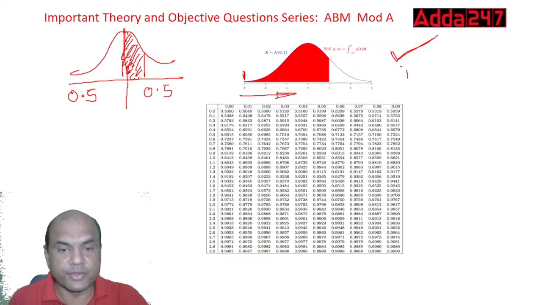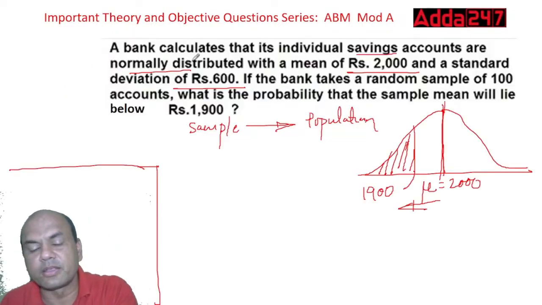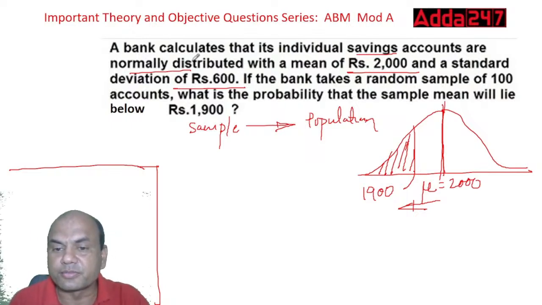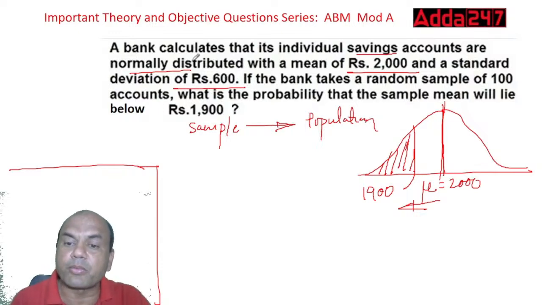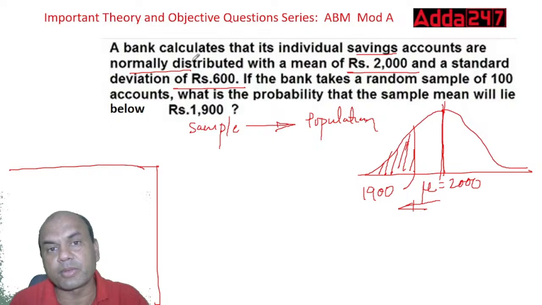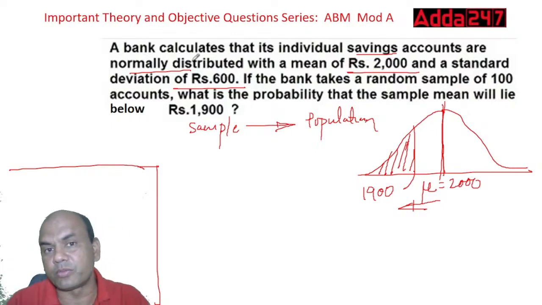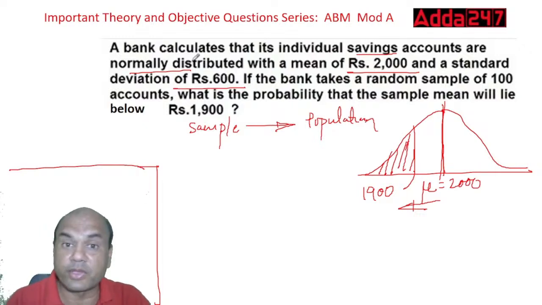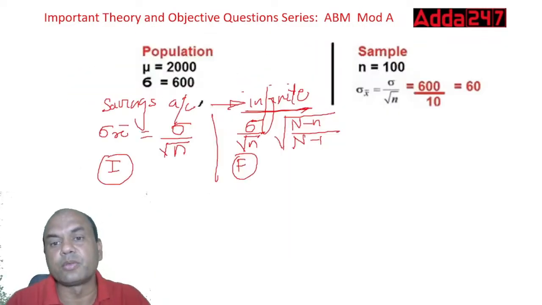Now what have they given? They have given that we want it below 1900, so we want this area. For finding this area, the answer which you get is a probability. For getting this probability, you need to find out the z value. Without the z value, you can't get the probability. Now look at this numerical.